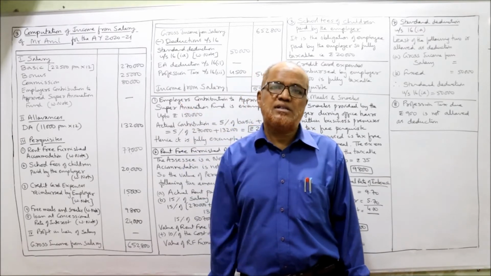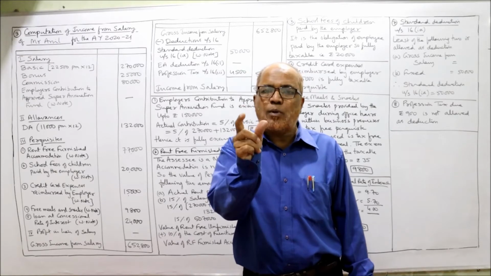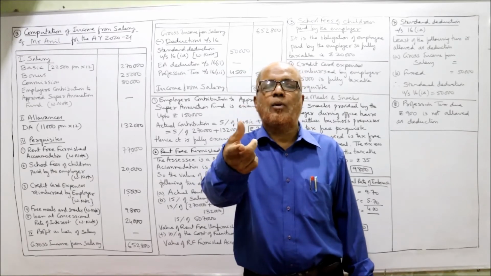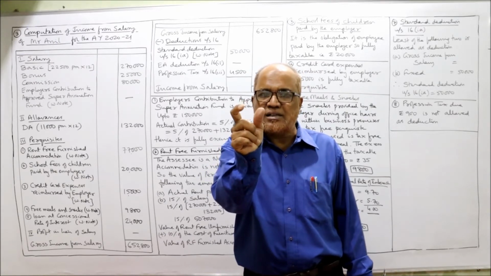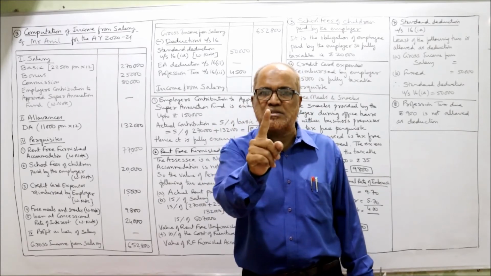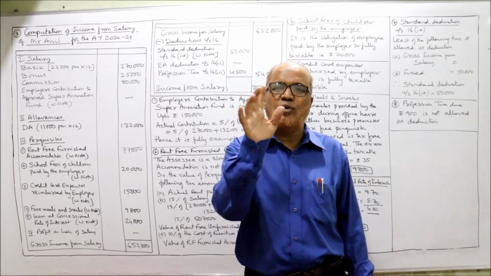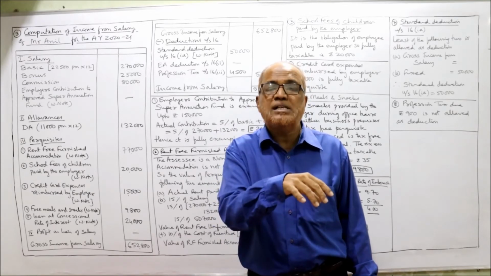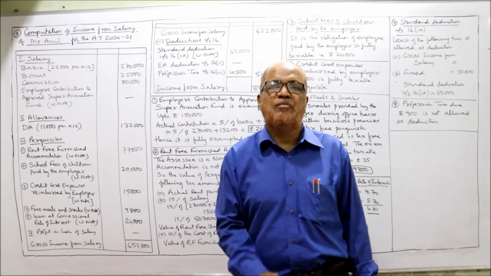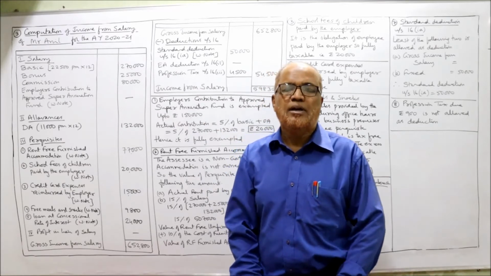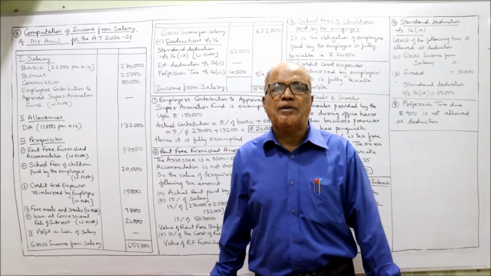Over 50 rupees it is taxable. Snacks and refreshments provided during business hours and within business premises are fully exempted, but meals are exempted up to rupees 50. The excess will be taxable. Here meals are provided at 85 rupees.